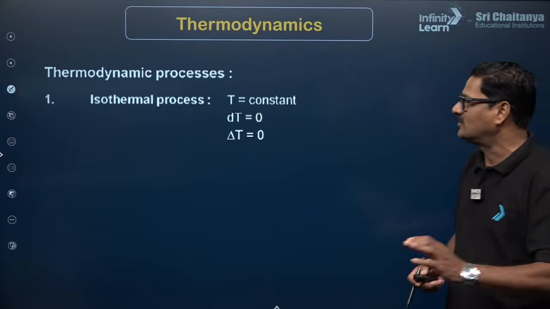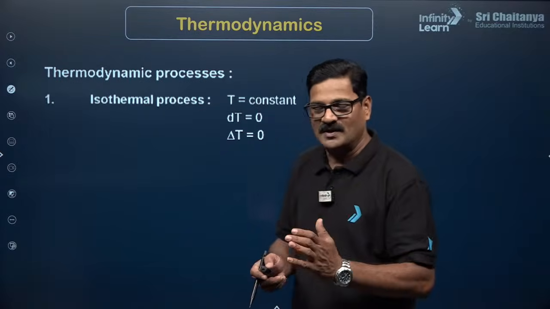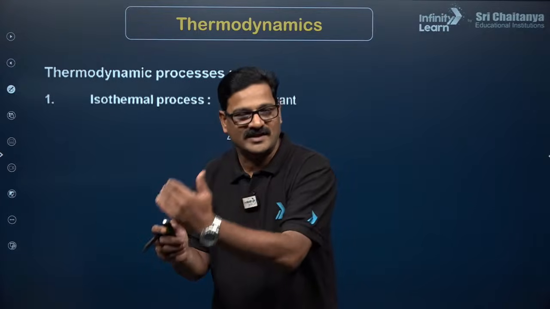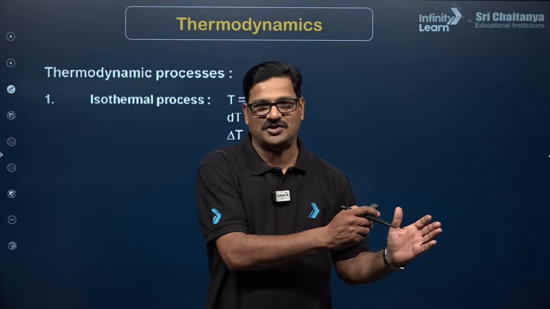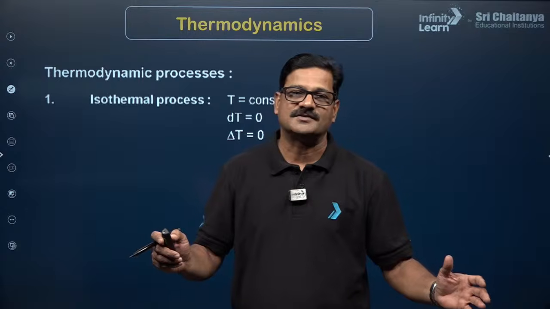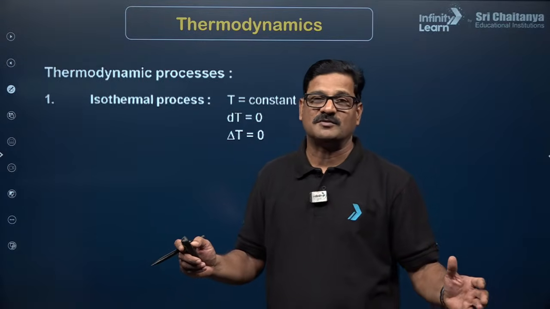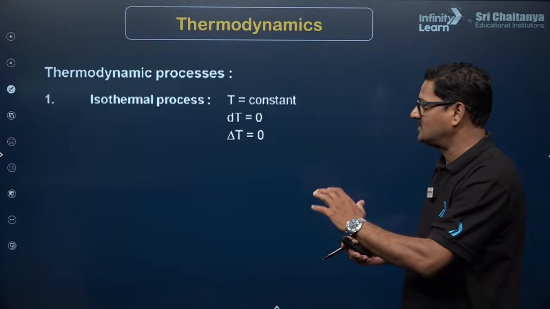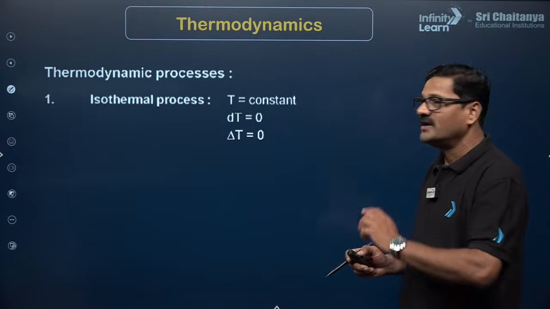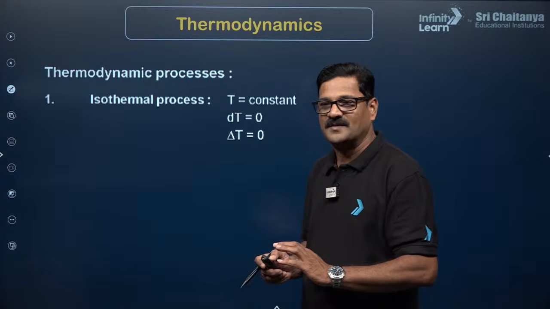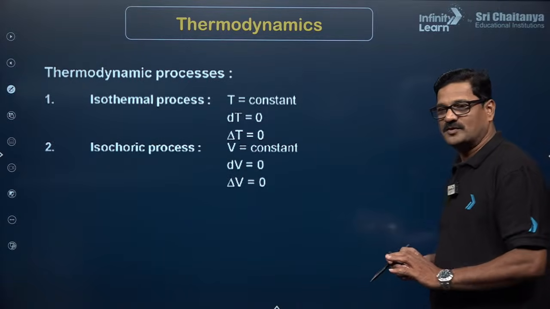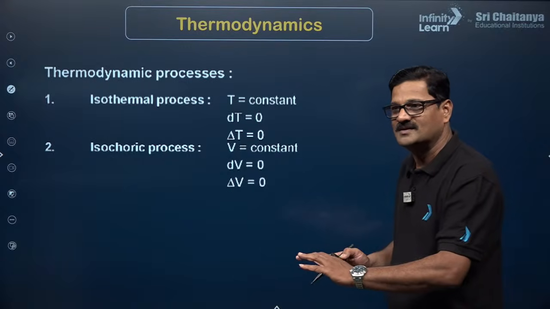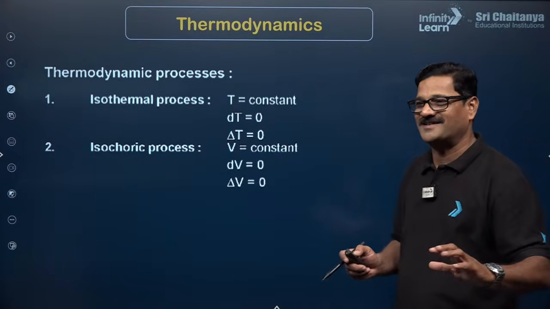Thermodynamics: in a thermodynamic process, a system is changed from one state to another state, and that operation is called a thermodynamic process. Thermodynamic processes are of various types. Isothermal process: the process that takes place at constant temperature, so dT is equal to 0. And isochoric process: the process that takes place at constant volume.